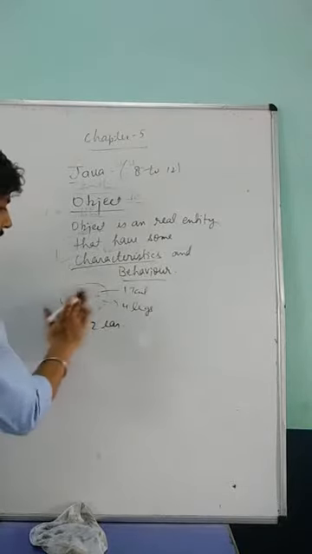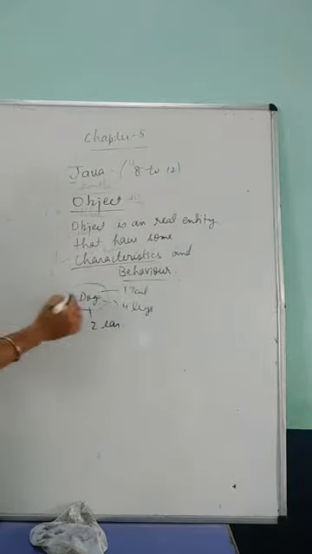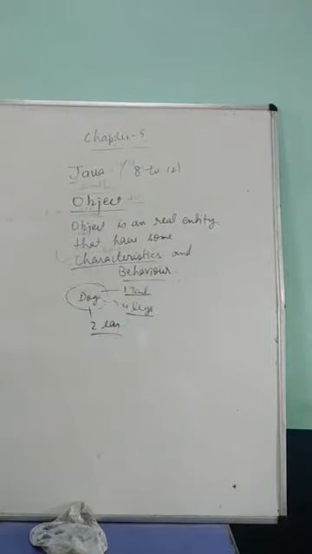Suppose I take another example, a dog. What are its characteristics? It has one tail, 2 legs, 2 ears. Okay, so these are the characteristics. And what is the function of it, or what is the behavior of it? It barks. Okay, so this is the behavior part. In the same way, our object also has two things, that is, the state and the behavior, or we can say the characteristic and behavior.